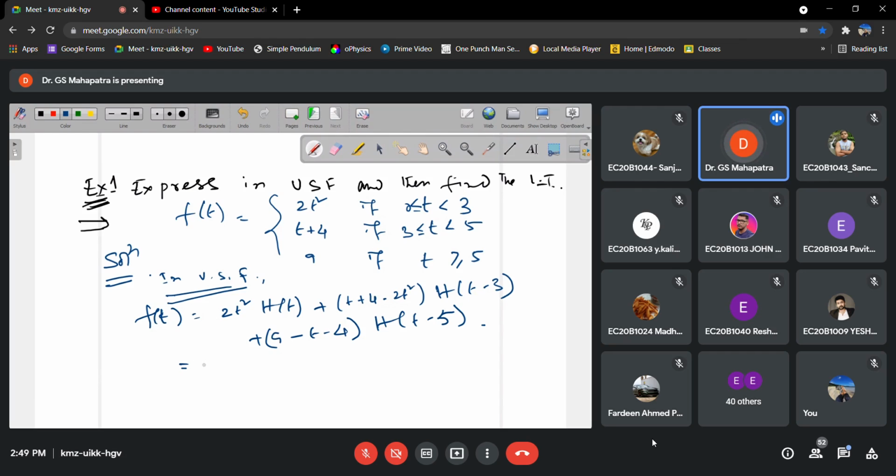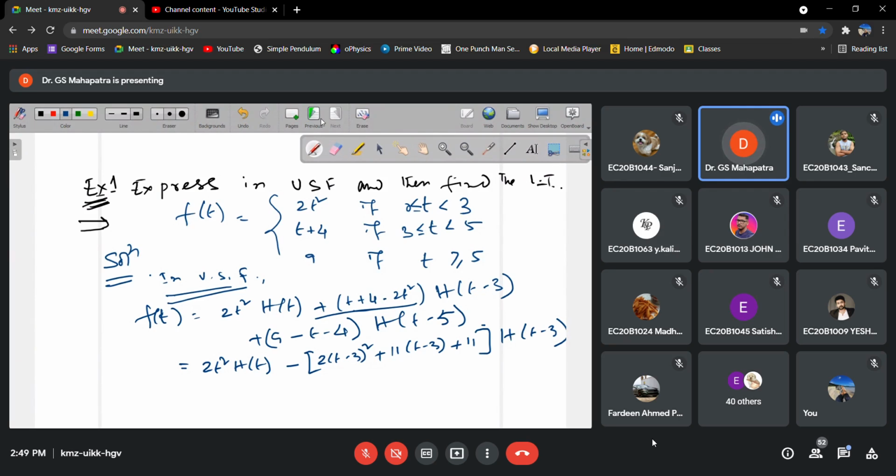If we simplify it, I will get this form: 2t square h of t, minus 2 into t minus 3 whole square plus 11 into t minus 3 plus 11, h of t minus 3. Why have I written t minus 3 whole square?